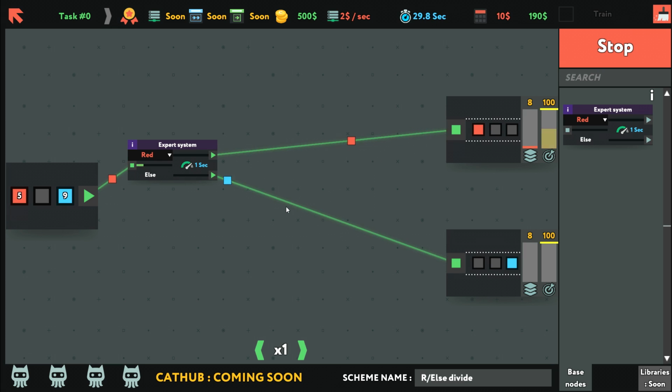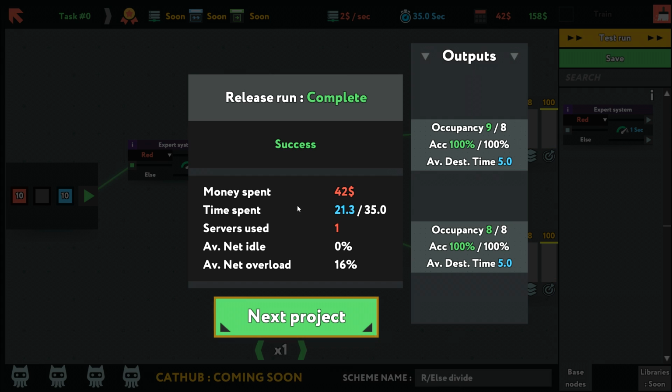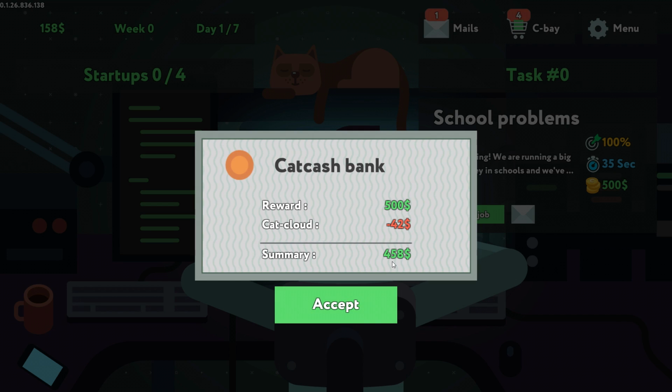So it's going to use servers for me to do this. Okay, so if I optimize this thing... Okay, the goal would be to drive down the cost of the program because I rent servers to run the program, and I'm being paid to do the job, so I want the money I make from doing the job to be higher than the money it costs for me to run the job. That's what's going on here. Okay, I think I'm getting what's going on there. Yes, I'm paid $500, but I spent $42 to do the job, so now it's